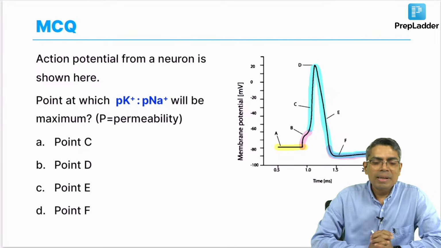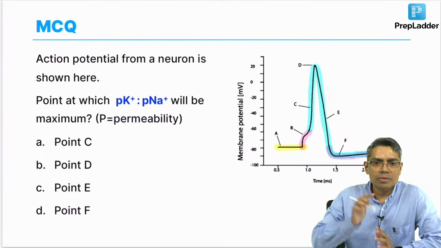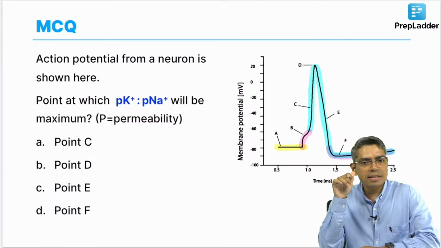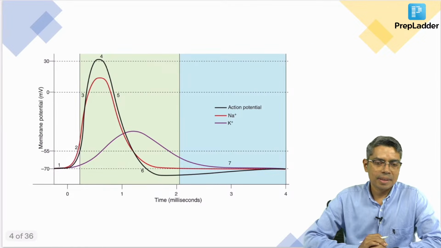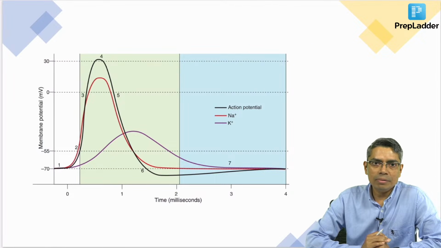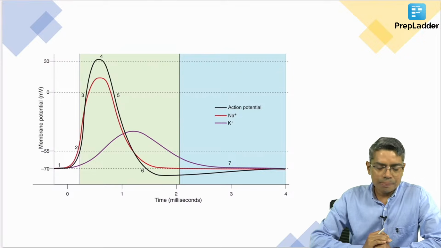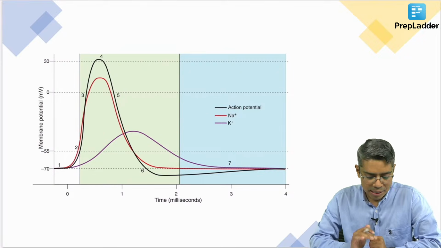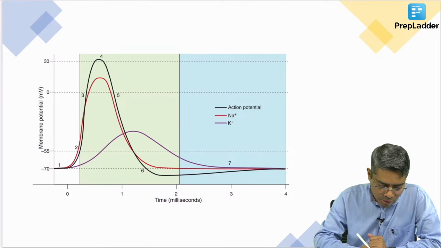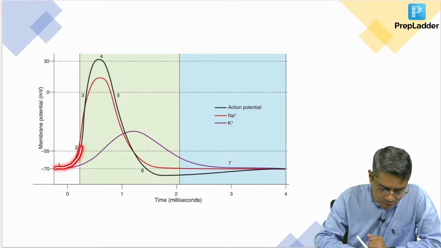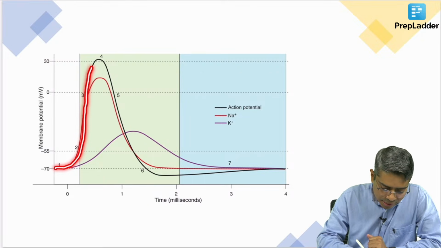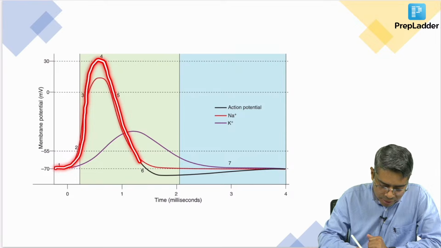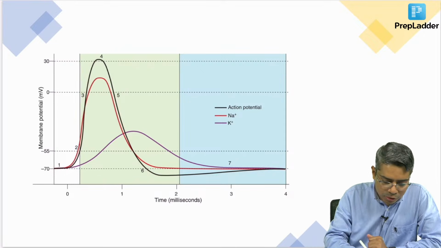If you have listened to my lectures, I have explained this point also in my lectures. So, I will discuss this with the help of an image. This image is taken from the Ganong textbook. Look carefully at this image first. First of all, look at this black color line. If I trace this black color line, this is the diagram of the action potential.